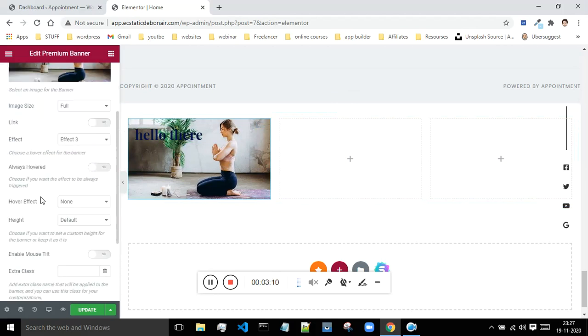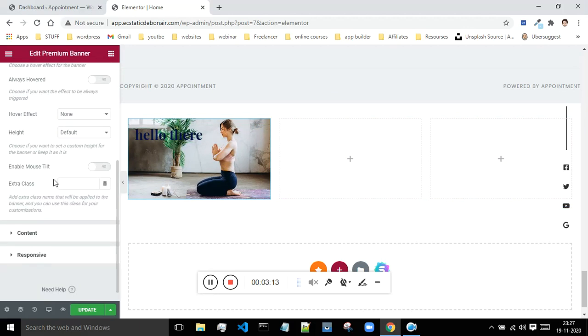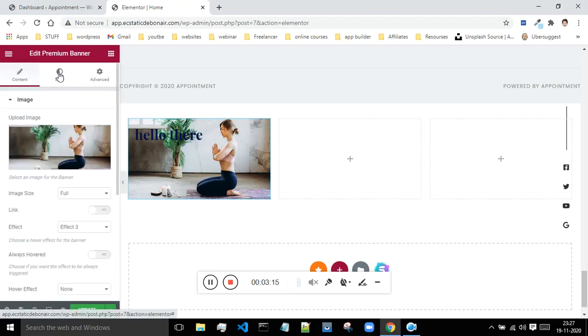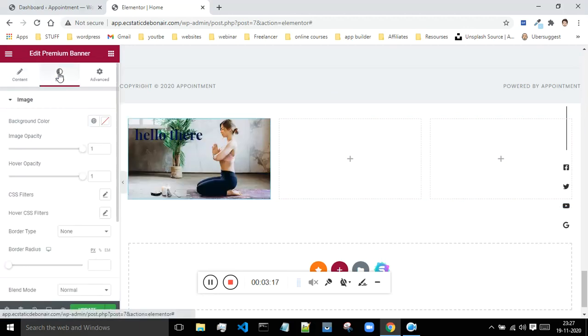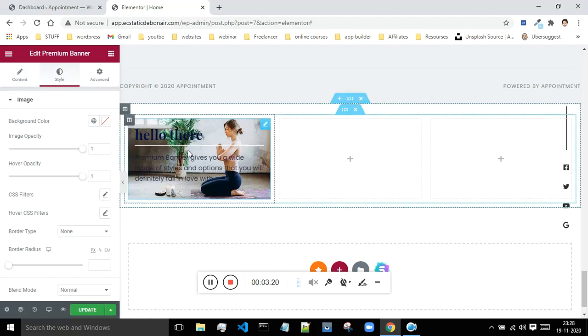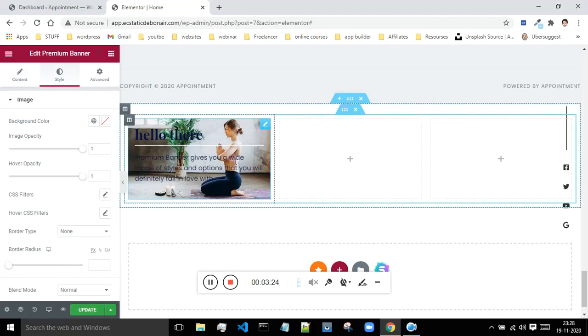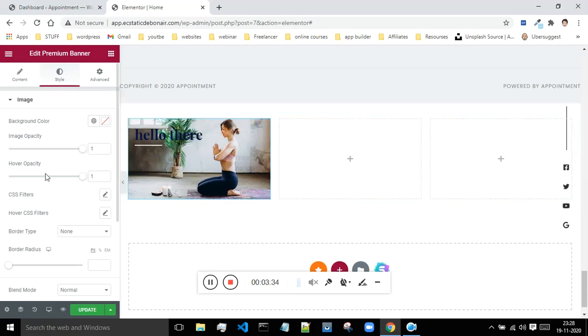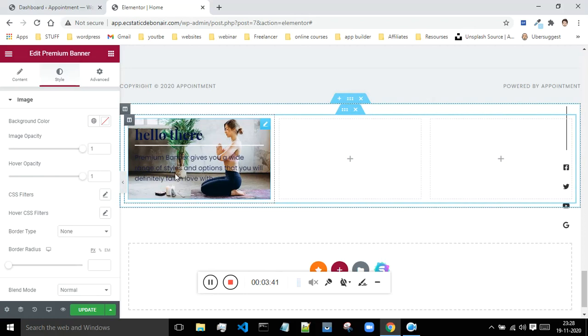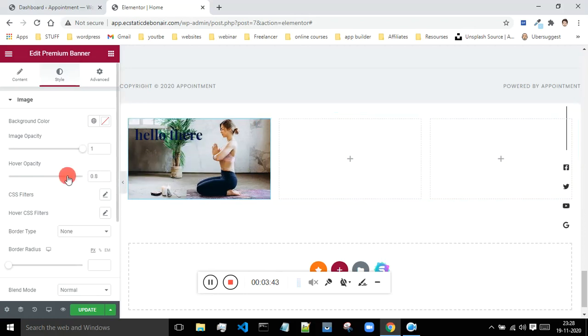Now I just wanted to show you all how to change the opacity of the image. So go to the style, I think it is there in the style. As of now the opacity of the image is 1. That means you can clearly see the image, and even when I take the mouse over it, you can see the image clearly. If you want to change the opacity when I take my mouse over, you just have to highlight this text and you can do that. This is the image opacity, and this is the hover opacity. Whenever you hover the mouse on this image, you can change the opacity.